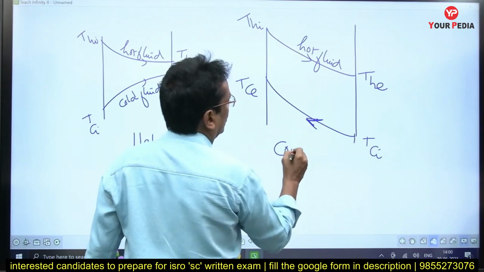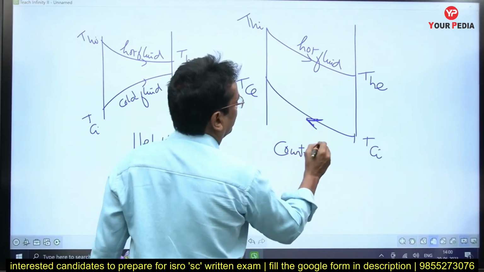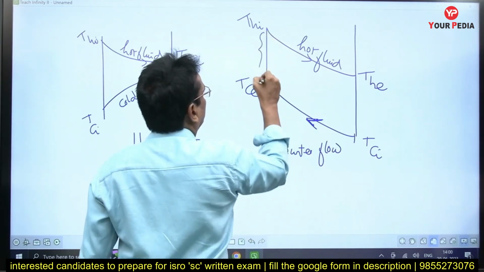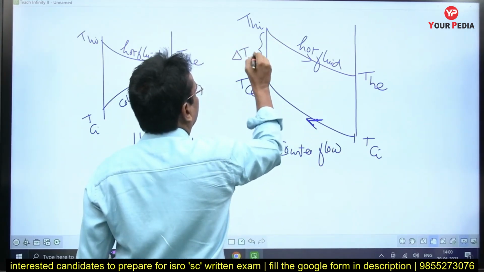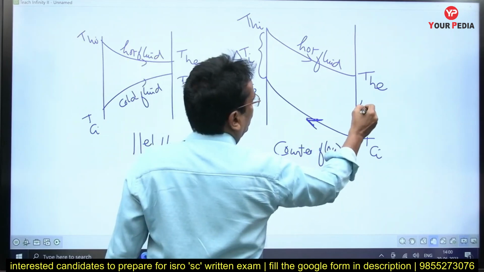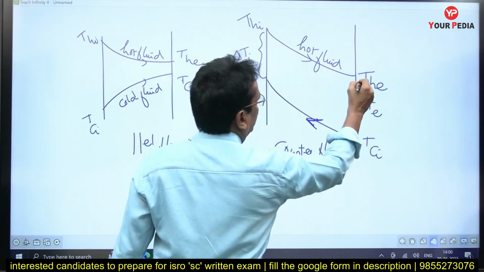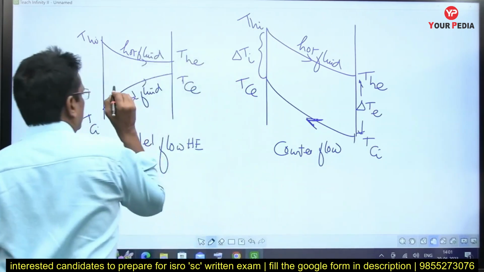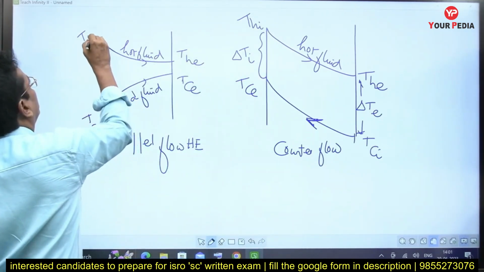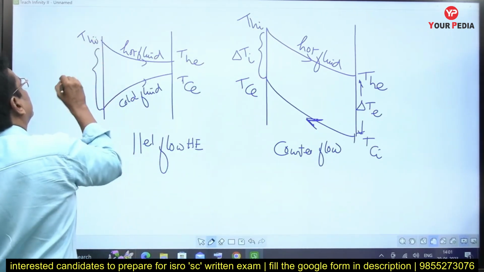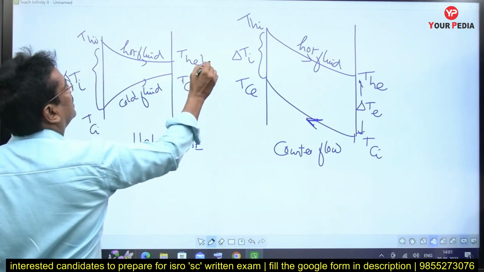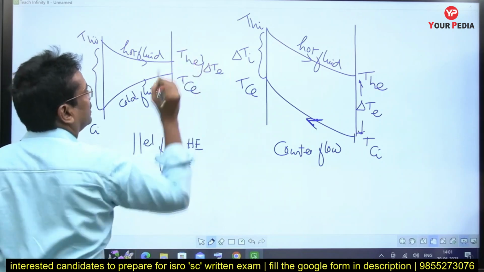This is for the counter flow heat exchanger. This is delta Ti for the counter flow. So in counter flow, delta Ti is THI minus TCE, whereas in the parallel flow heat exchanger, delta Ti is THI minus TCI, and delta TE is THE minus TCE.